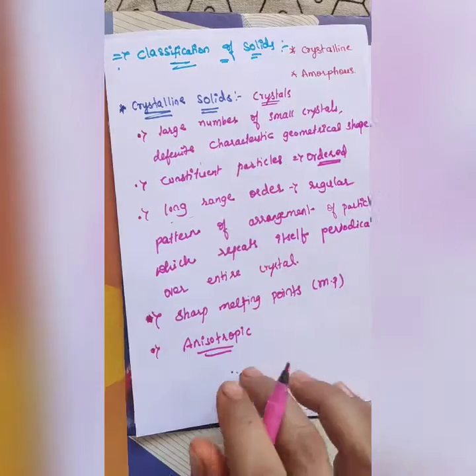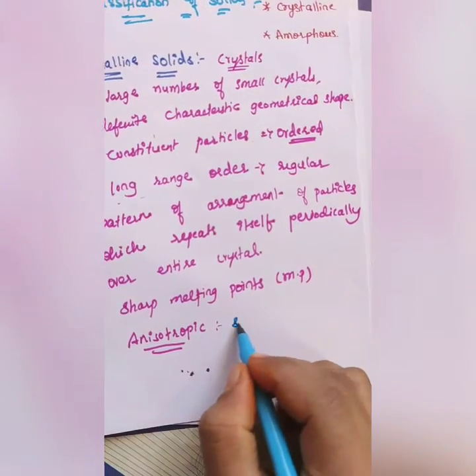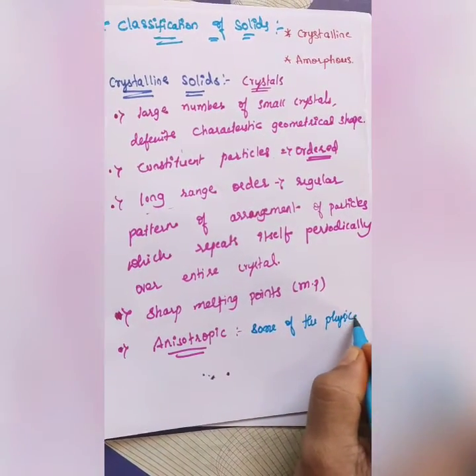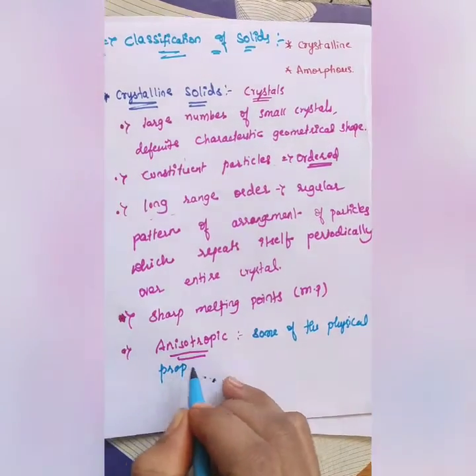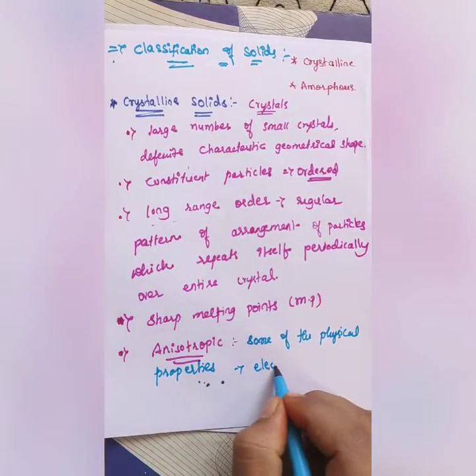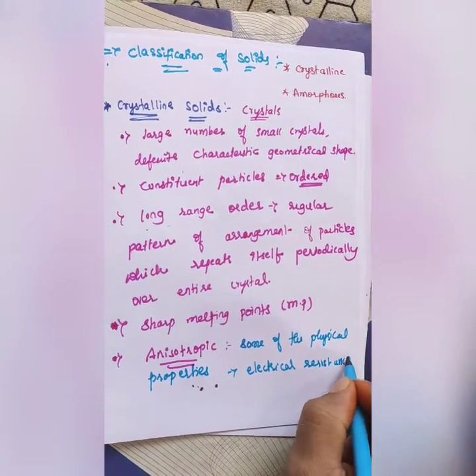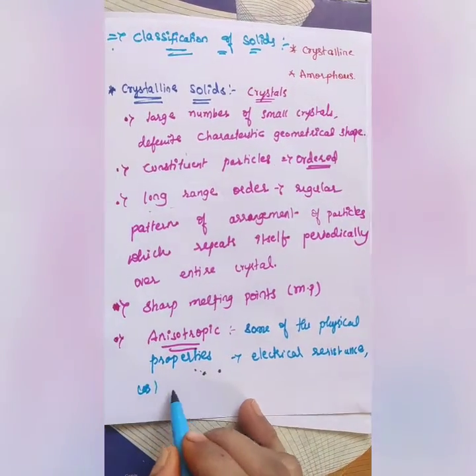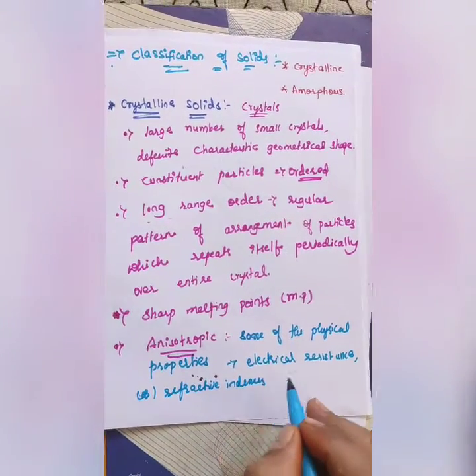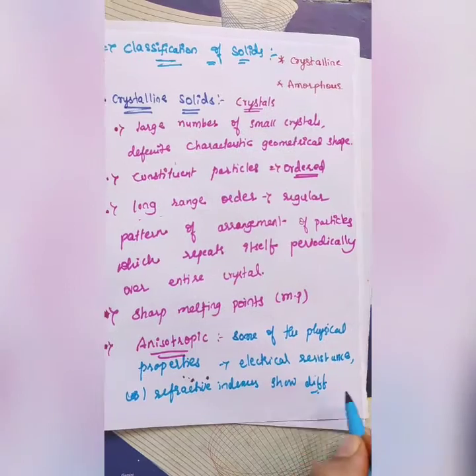It is nothing but that some of their physical properties, like electrical resistance or refractive indexes, show different values.